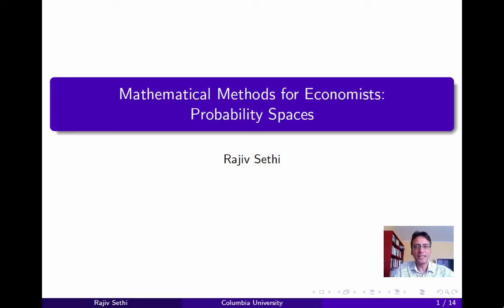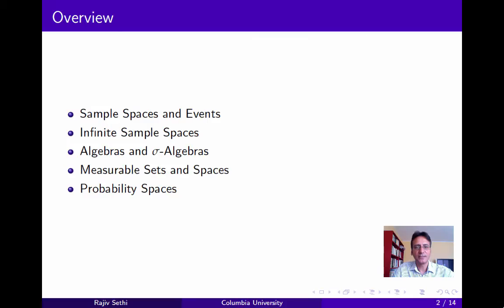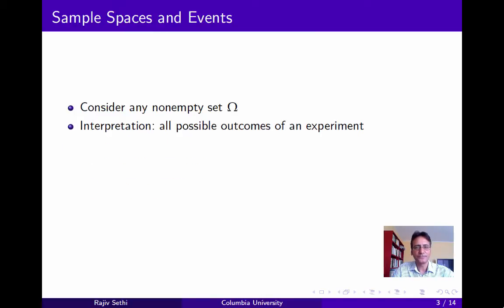In this segment, we'll begin a discussion of probability spaces. We'll start by defining sample spaces and events. Then we'll look at an example of an infinite sample space to see what kinds of conceptual difficulties arise in assigning probabilities to sets. We'll introduce the concepts of algebras and sigma algebras, and this will allow us to define measurable sets and spaces in general and probability spaces in particular.